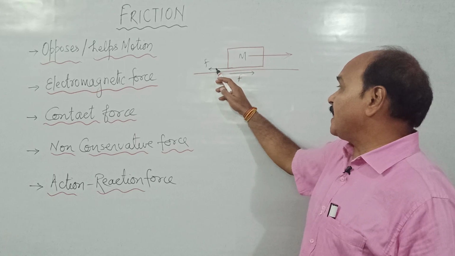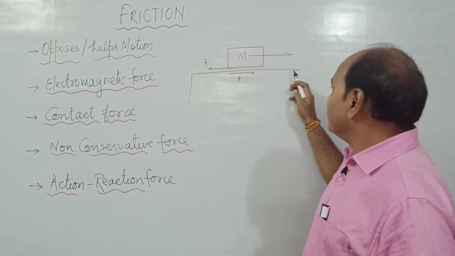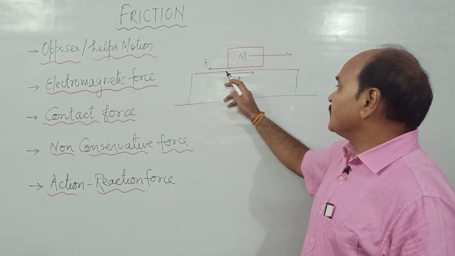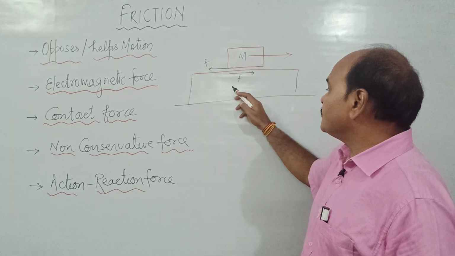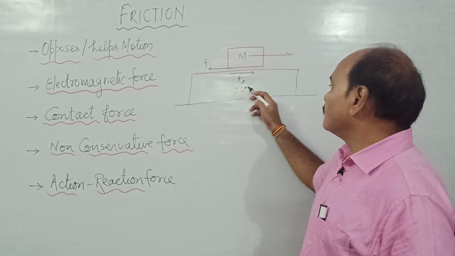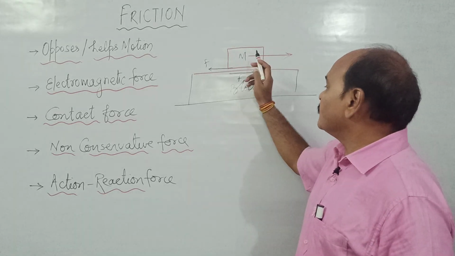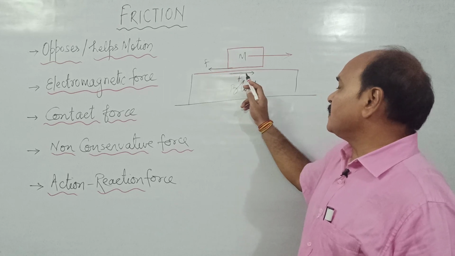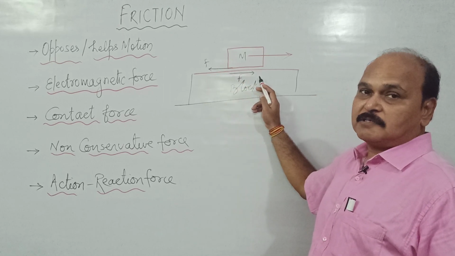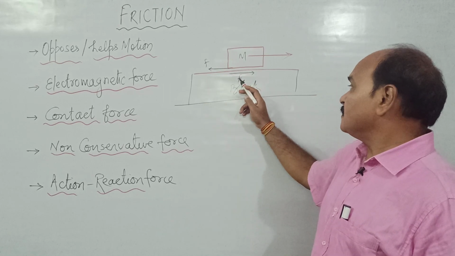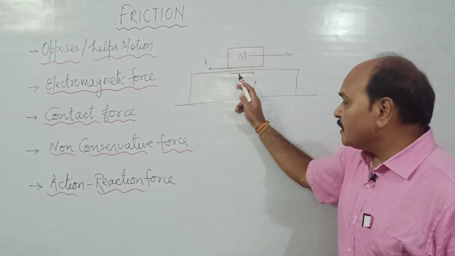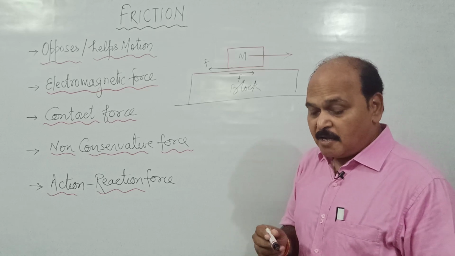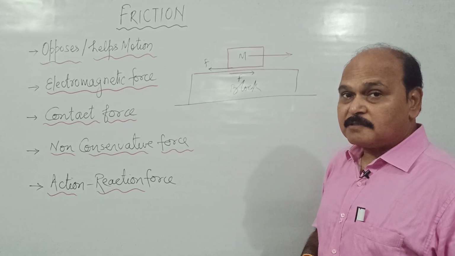This is the force of friction acting because of this surface, because of this block over this particular mass in the backward direction, and the reaction of this acts where? Over this block in the forward direction. So action-reaction forces are in pair. Both the members of the pair are equal in magnitude and opposite in direction, and they act over different bodies.